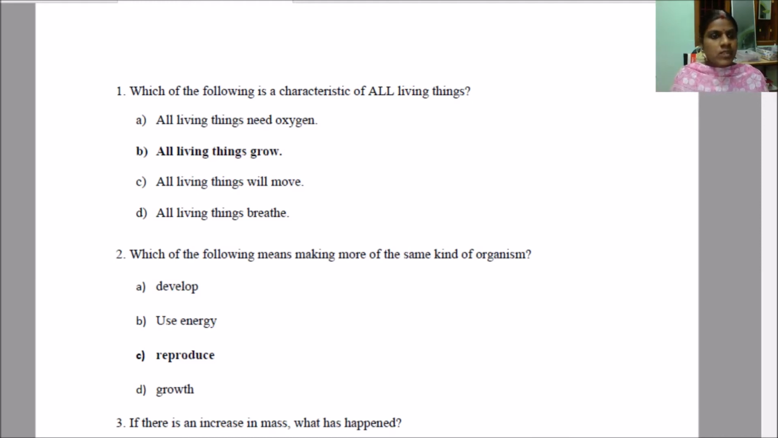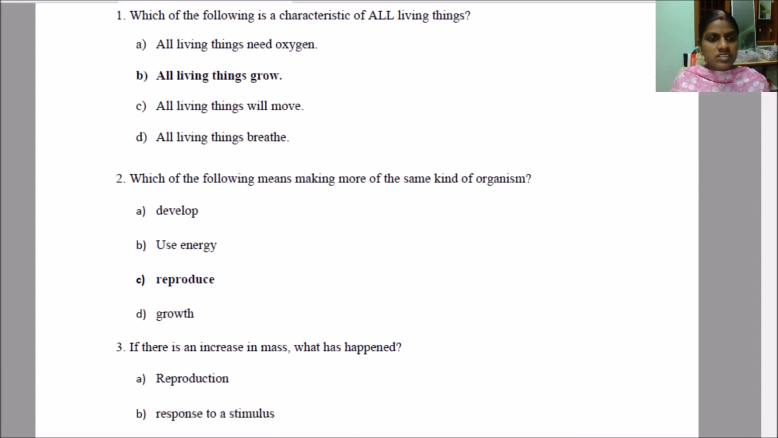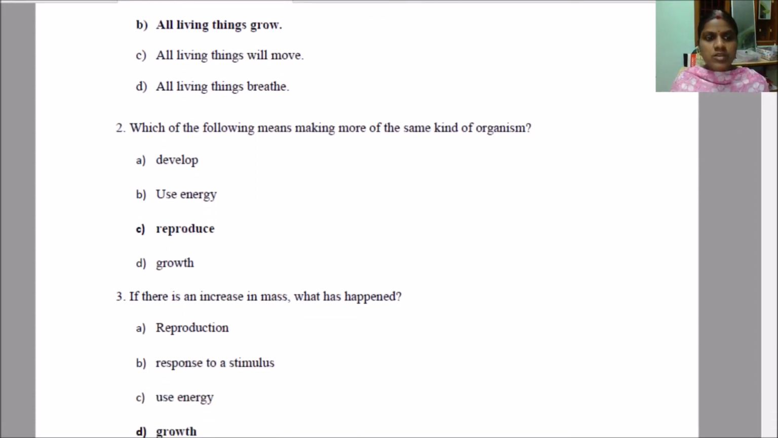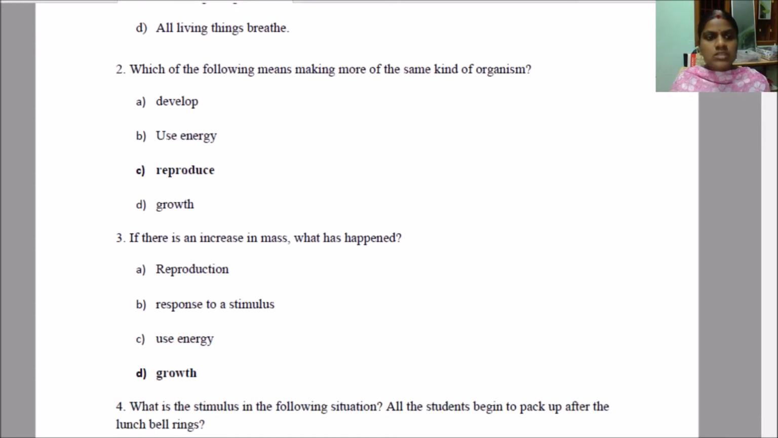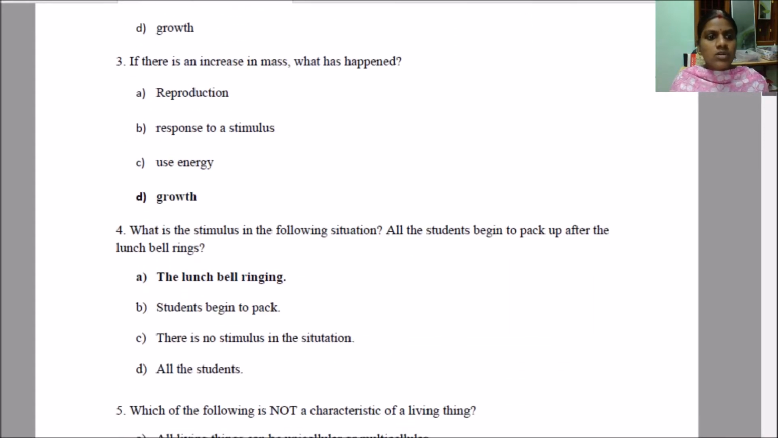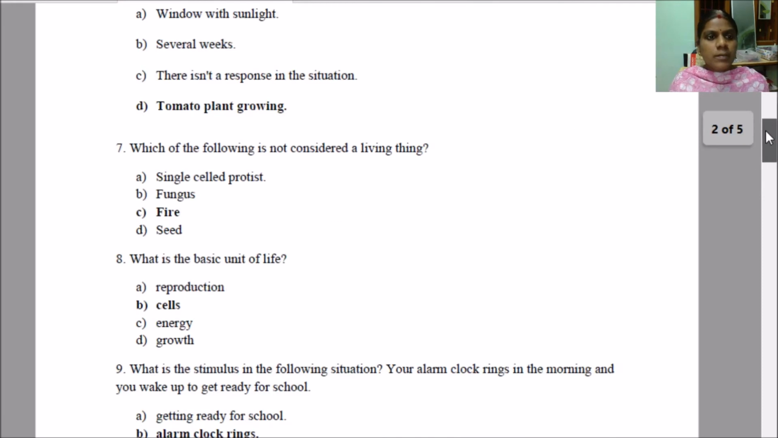Okay. So, which of the following means making more of the same kind of organism? It is reproduce. Okay, the answer is reproduce. If there is an increase in mass, what has happened? Is it reproduction or response to a stimulus, use energy or growth? It is the growth.